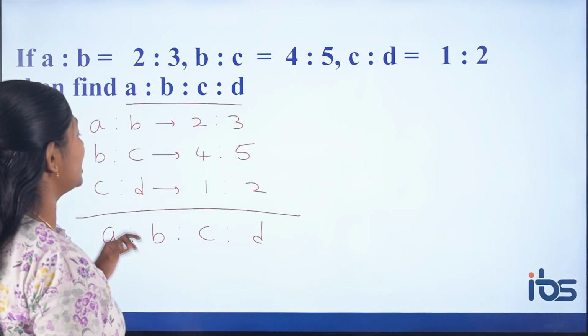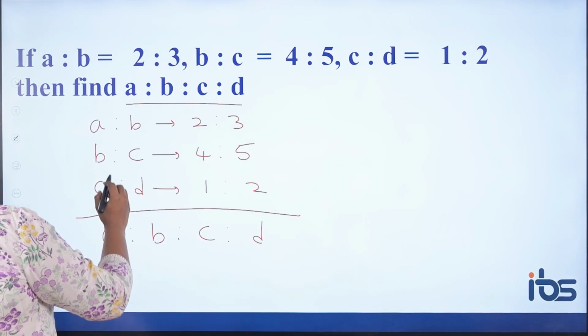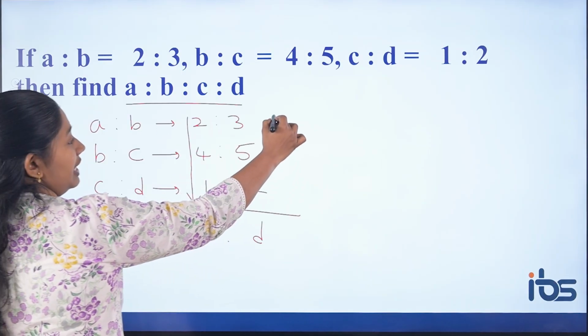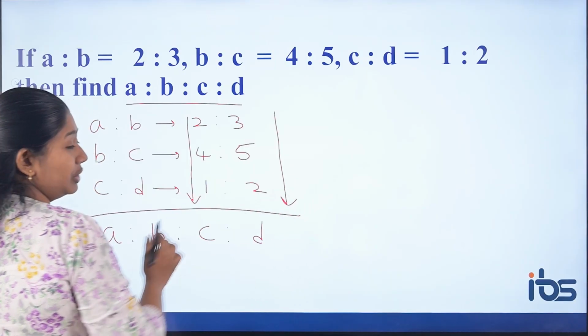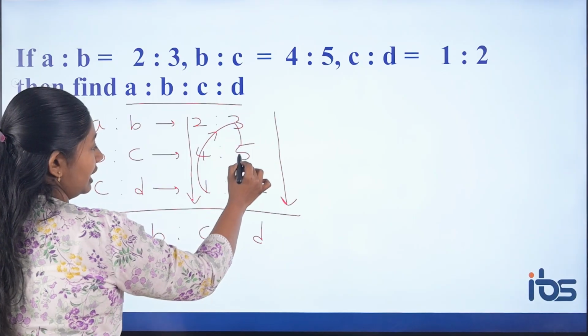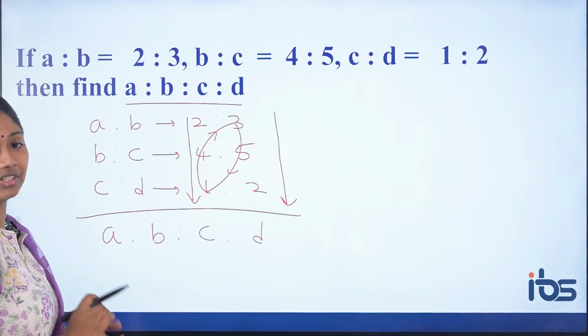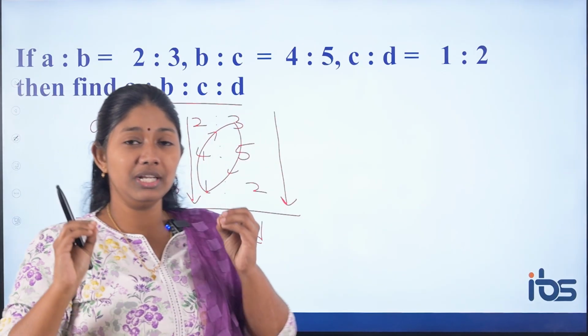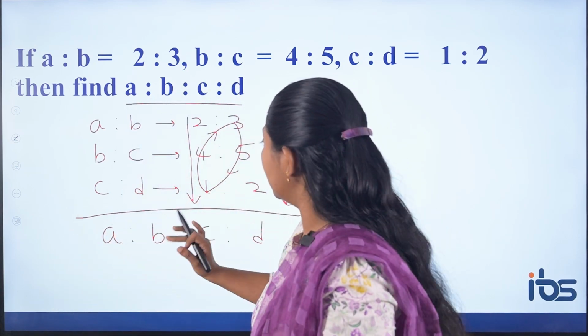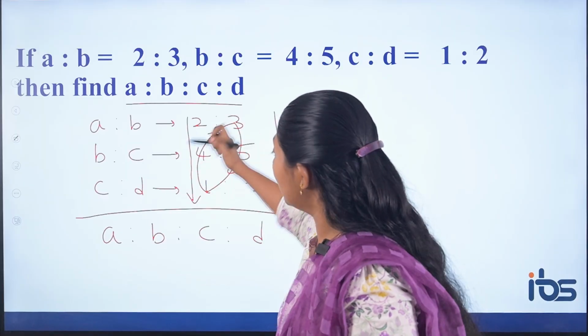Here I will use the sandwich method. Sandwich method is nothing but just multiplying this side. This will give you A. Then just multiply this. This will give you D. Then like a leaf, here you have to multiply in this way. Then you have to multiply in this way. That's it. So first when you listen to it, you might feel a bit confused. But once you practice, it's very easy. Just if you want the value of A, multiply.